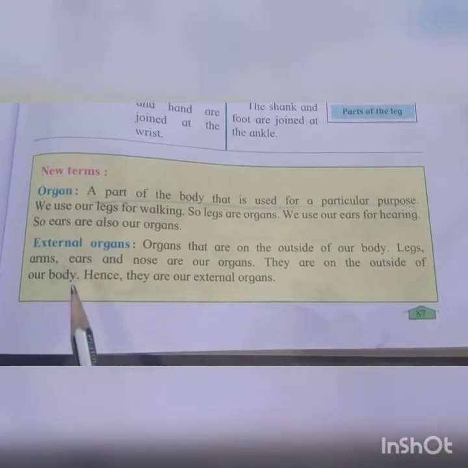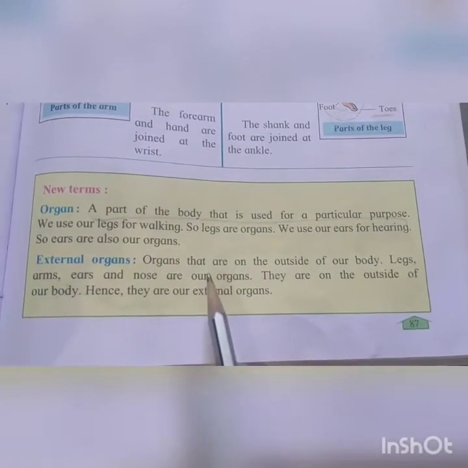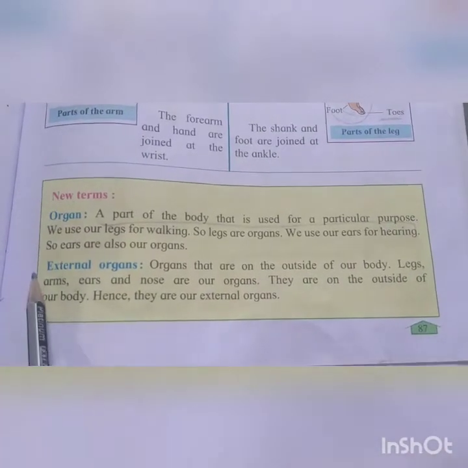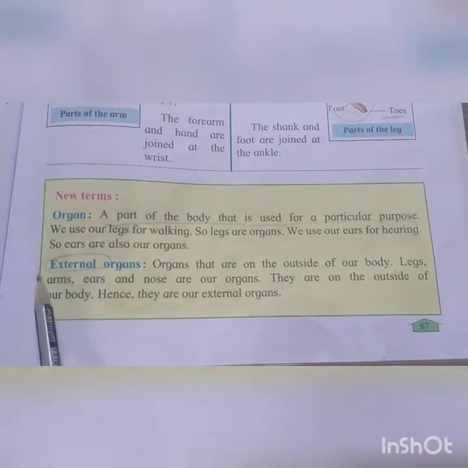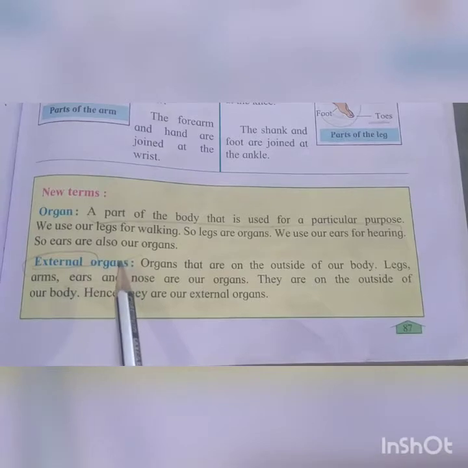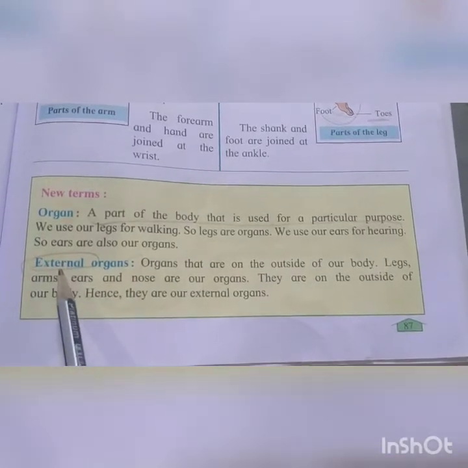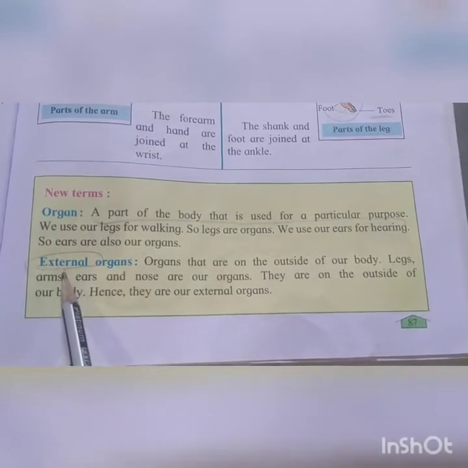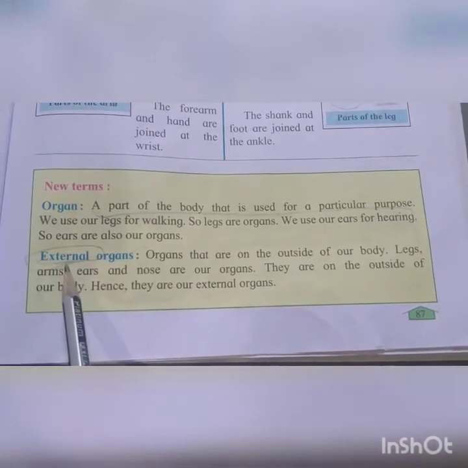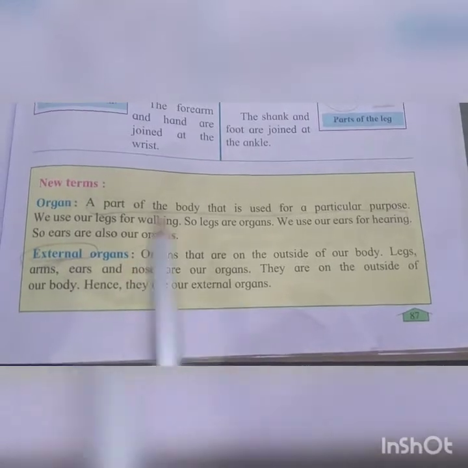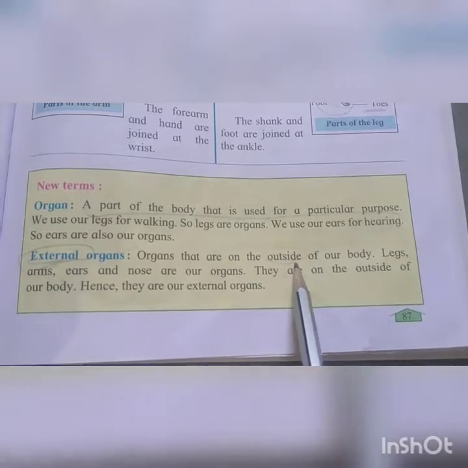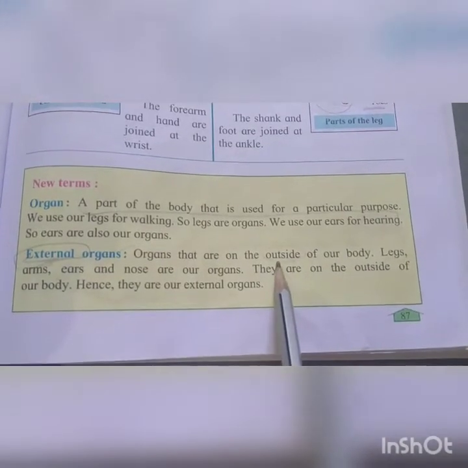Clear? Now next, external organs. Organs that are on the outside of our body. The word external is very important here. Organ means a part of the body which is used for a particular purpose. External means outside. Now external organ means the organ which is outside of our body. Outside of our body means which you can see with your eyes.